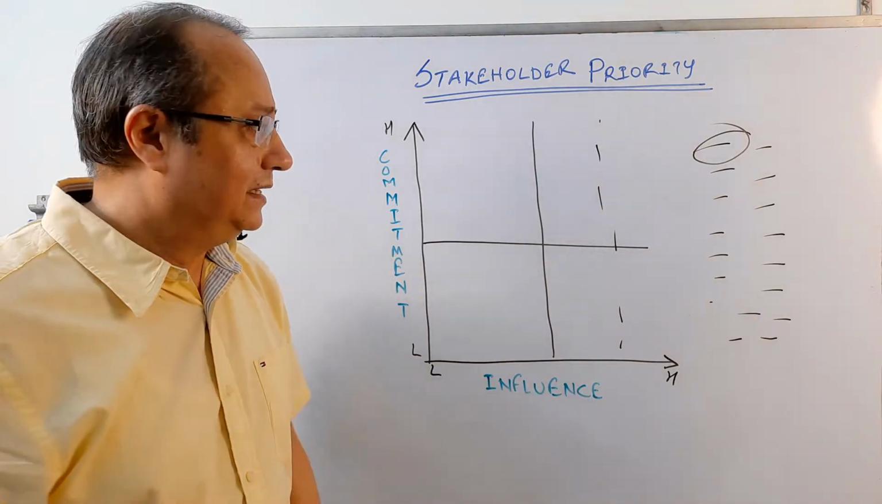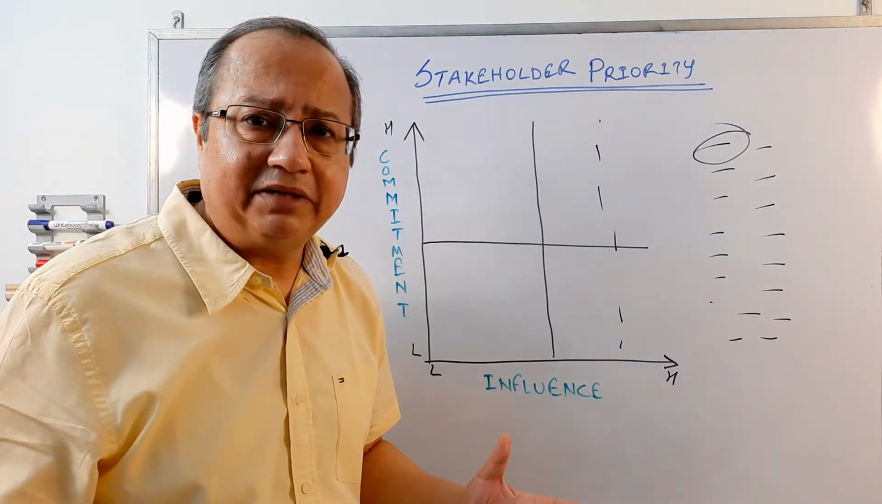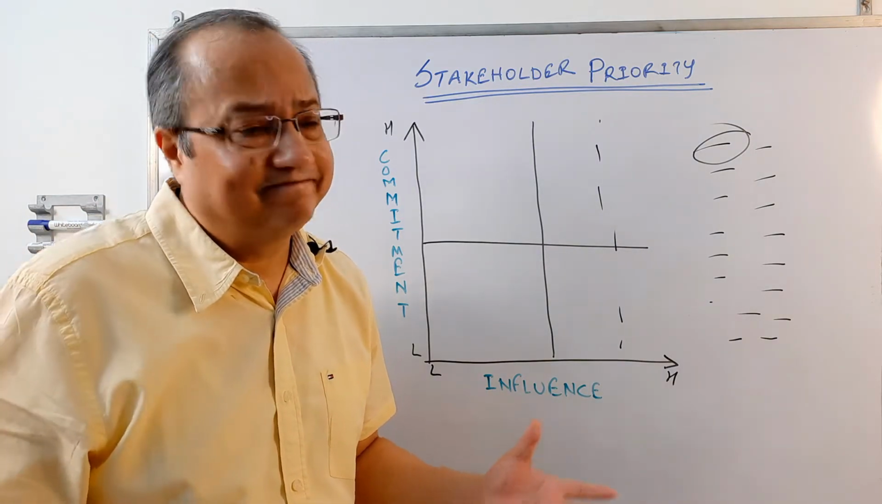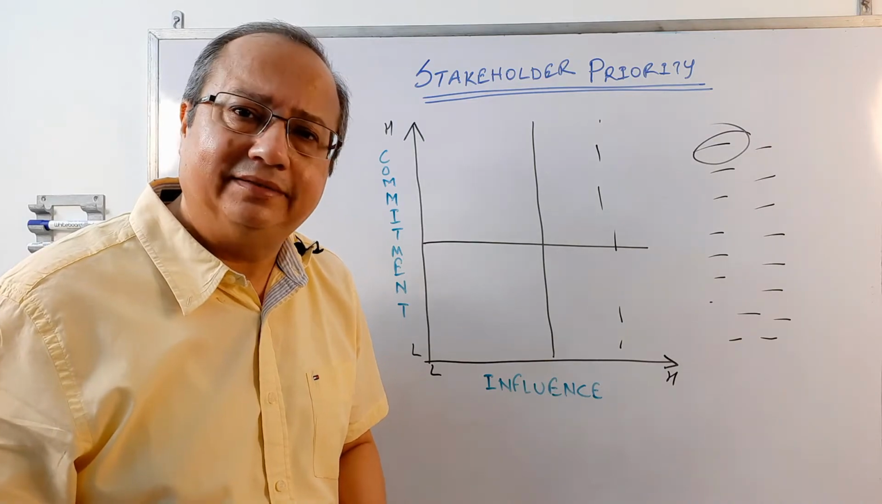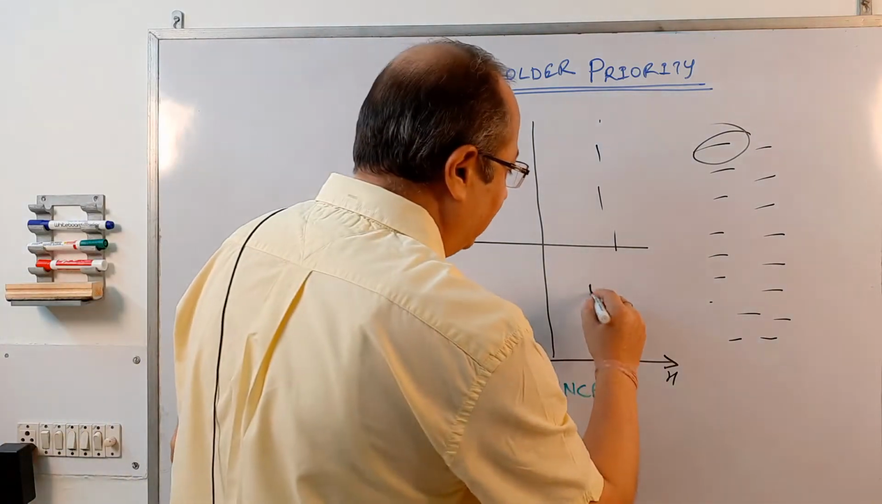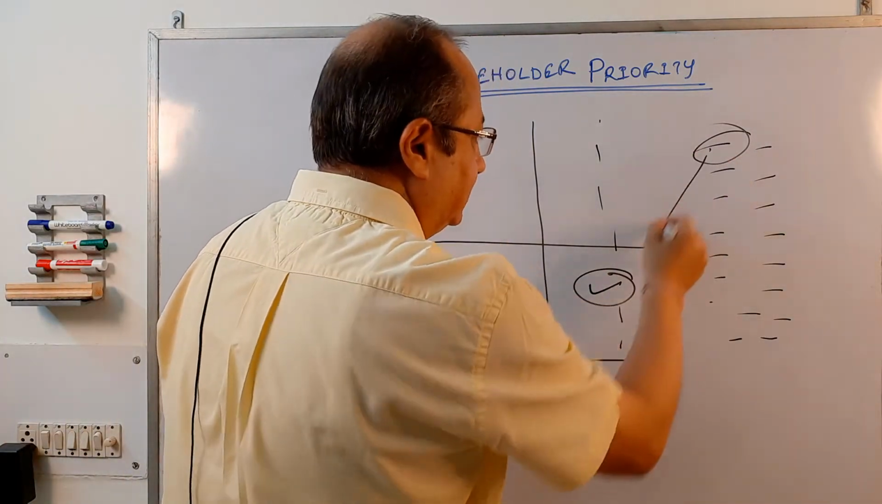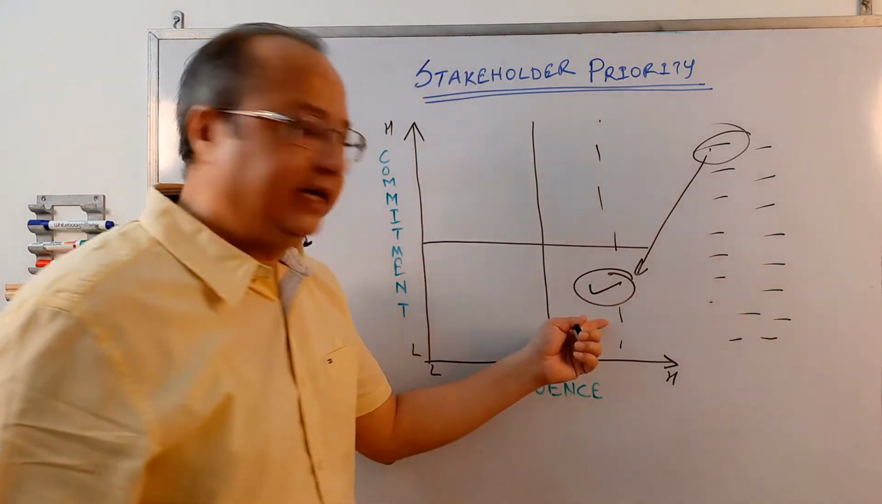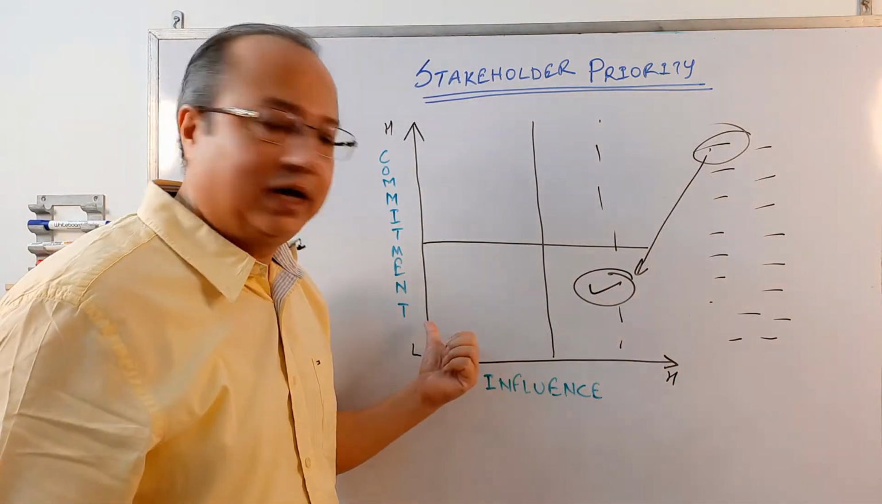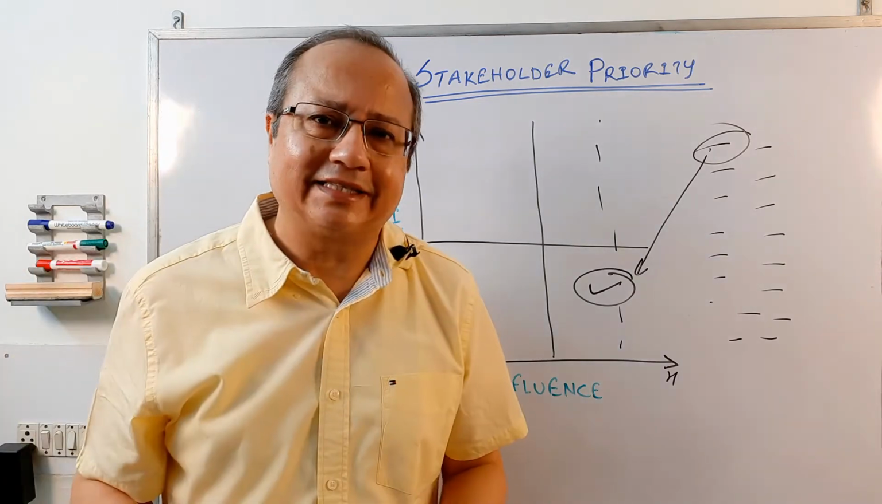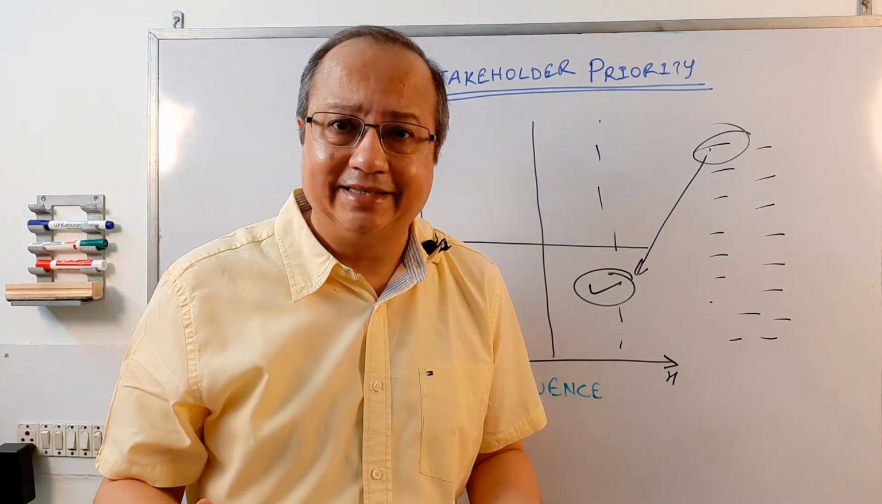And the person says, well, they have hardly any commitment. Whether this project happens or not, this person is least bothered, right? Therefore, now we mark that person over here. This person is here. High influence, low commitment. What kind of a person do you think this fellow would be vis-a-vis your project, right?